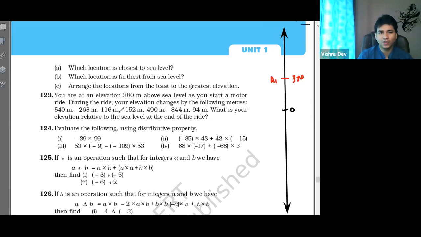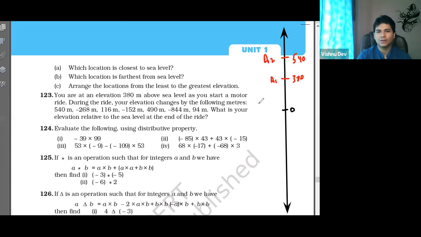During the ride, your elevation changes by the following meters. So क्या हो गया? 540 meter. So elevation changes, इसके बाद हो गया 540. Initially it was 380, then it was 540. So this is A2, 540. Right? Then minus 260.